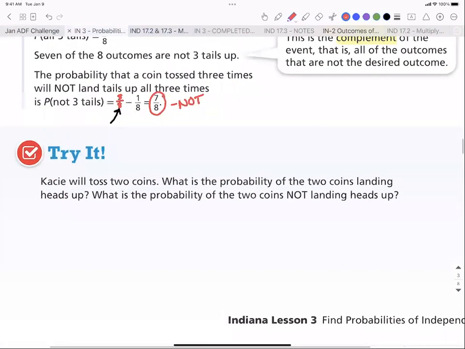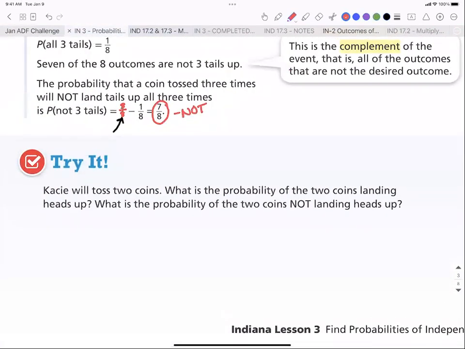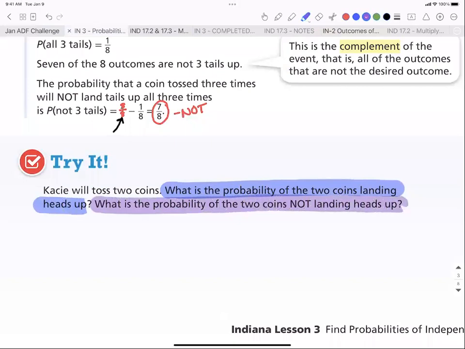It says Casey will toss 2 coins. The first part of the question is actually kind of helping you. It's finding your complement first. It says, what is the probability of 2 coins landing heads up? Right, that's the first half. Then it goes on to ask, what is the probability of the 2 coins not landing heads up? Right, there's that "not" word. Well, we can't do the "not" problem first, right? Because you can't find the "not" until you find the opposite of that. So let's do the blue highlighted portion first.